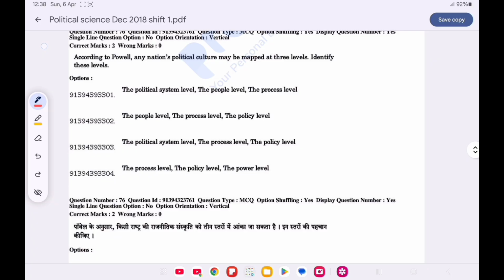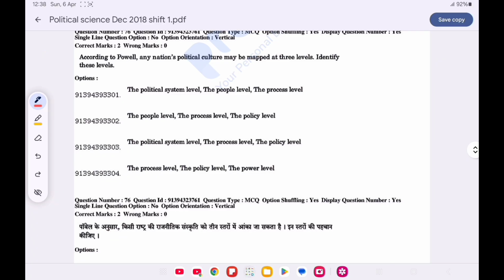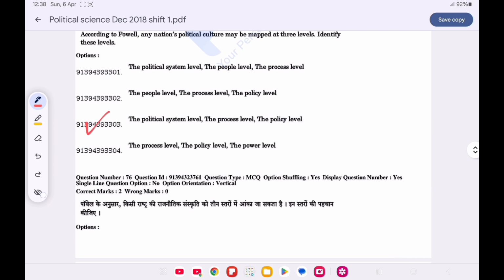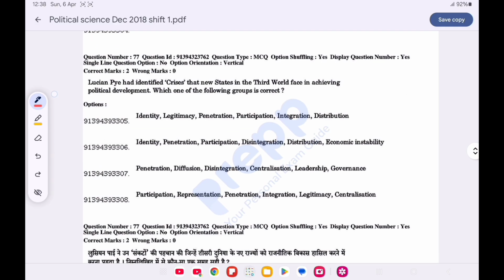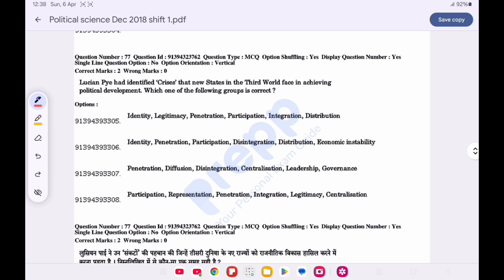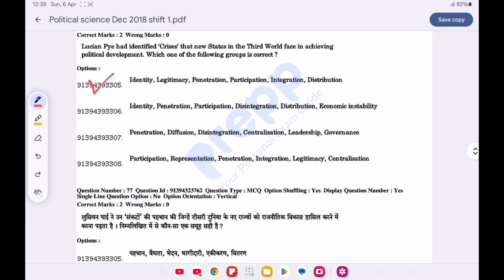Now question number 76. According to Powell, any nation's political culture may be mapped at 3 levels. Identify these 3 levels. Option C is correct, the political system level, the process level and the policy level. Now question number 77. Lucian Pye has identified crises that a new state in the third world faces in achieving political development. Which one of the following groups is correct? Option A is correct, that is identity, legitimacy, penetration, participation, integration and distribution.